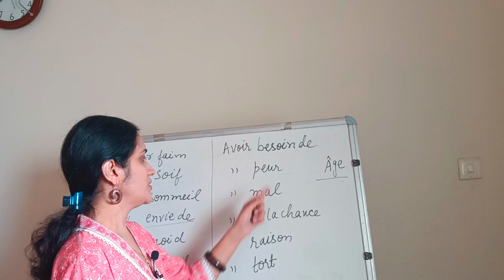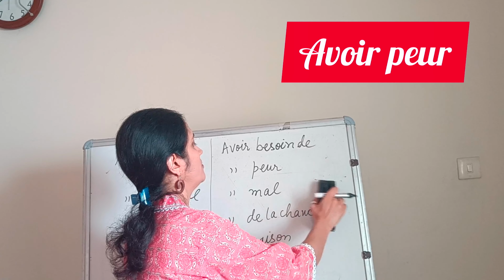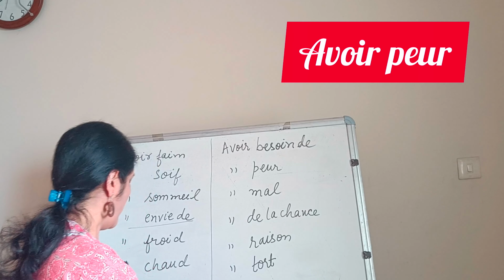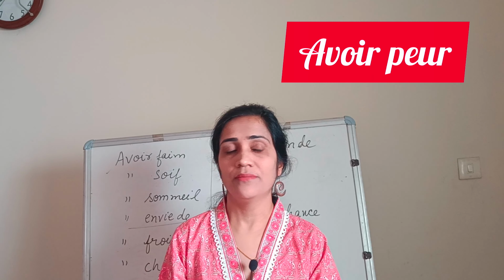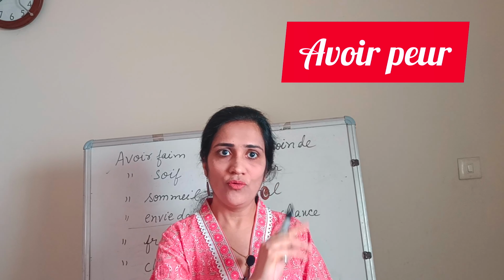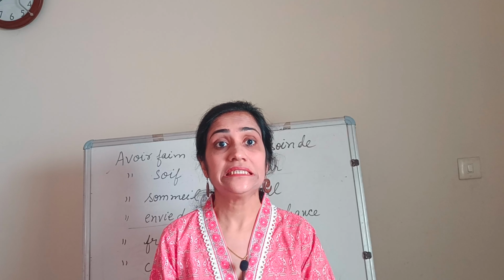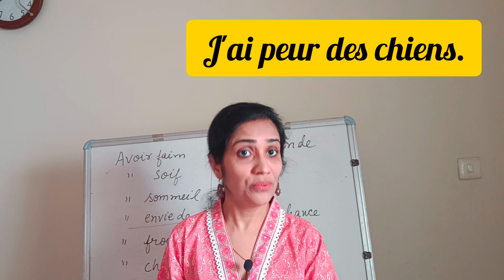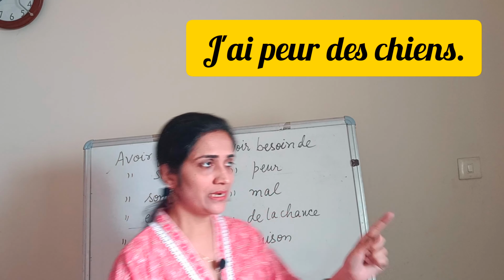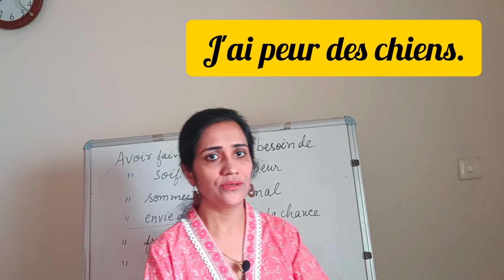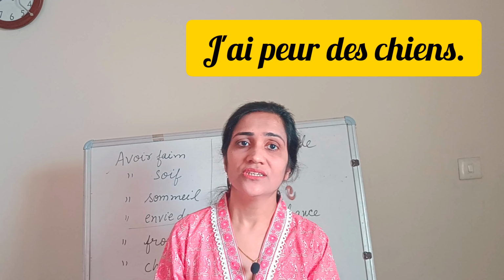Now look at this expression avoir peur. Avoir peur means to be afraid of something. To be afraid. Suppose I am afraid of dogs. Avoir peur. Again, the avoir expression, j'ai peur des chiens. I'm afraid of dogs. So immediately after this expression, you can use the particular noun. So j'ai peur des chiens.